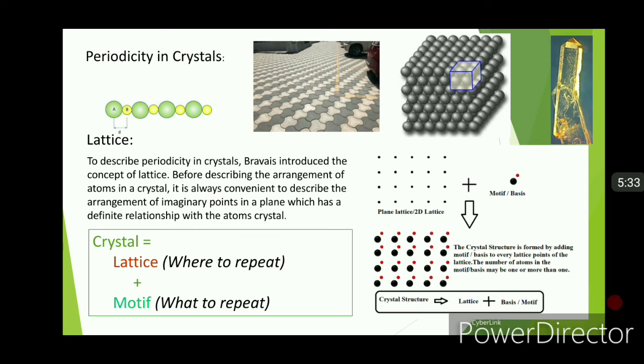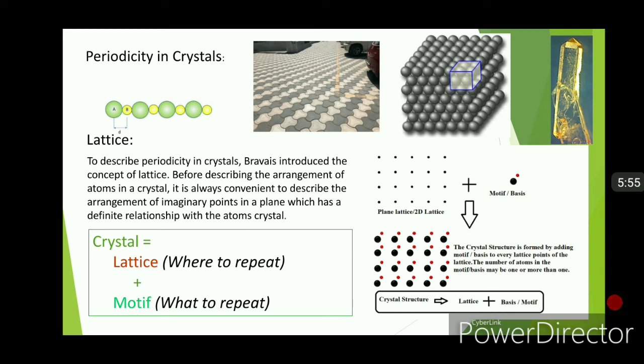Such an atom or a group of atoms is called the basis and acts as structural unit for the complete structure. Thus, a lattice combined with a basis generates the crystal structure. Mathematically, space lattice plus basis gives you crystal structure.